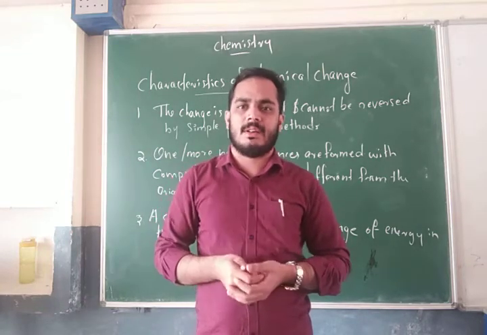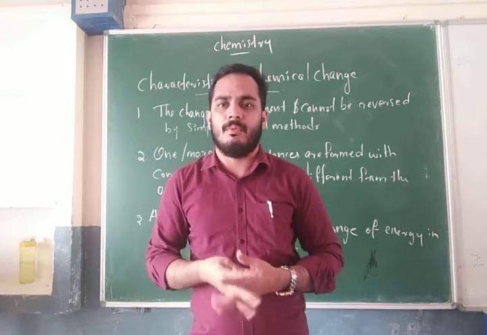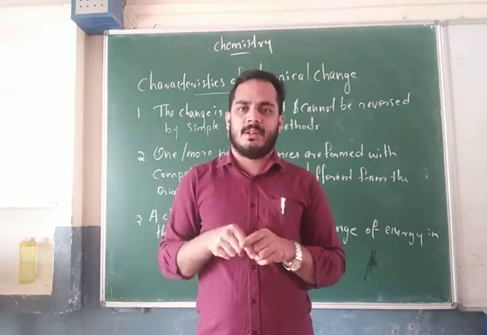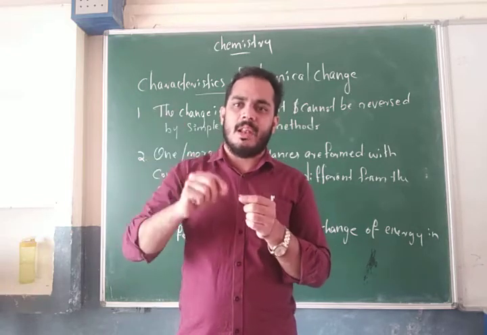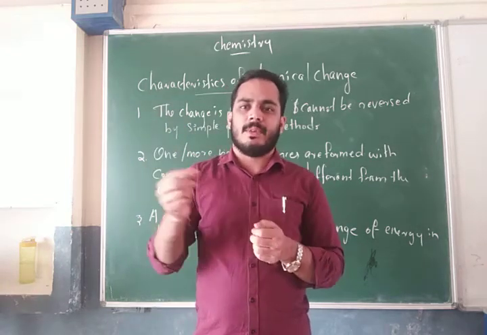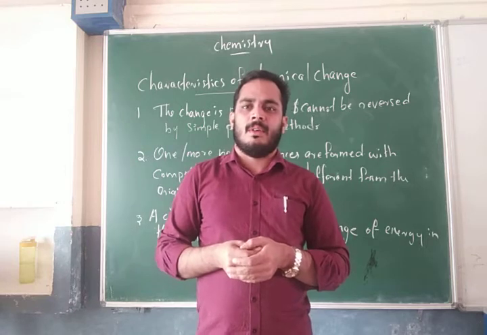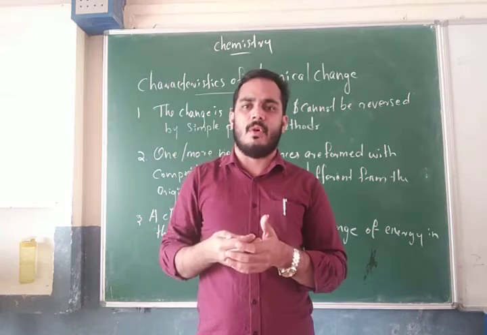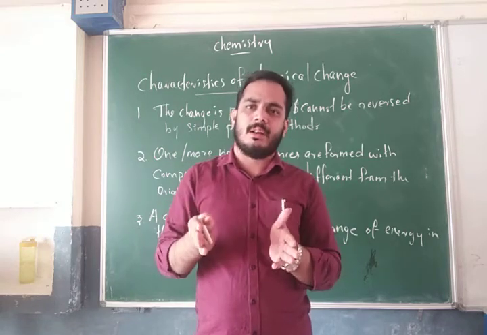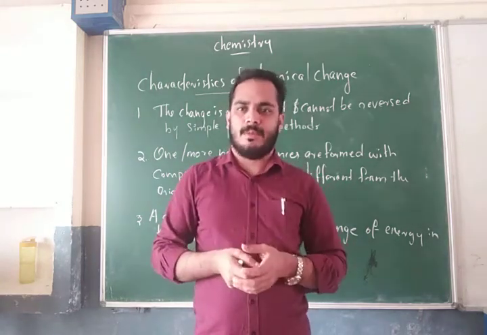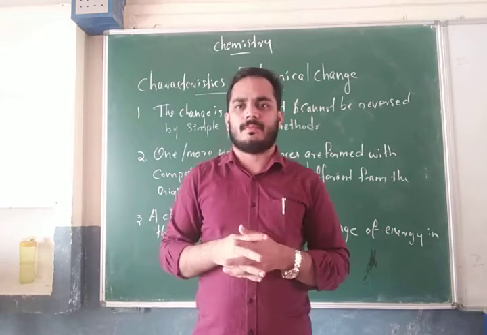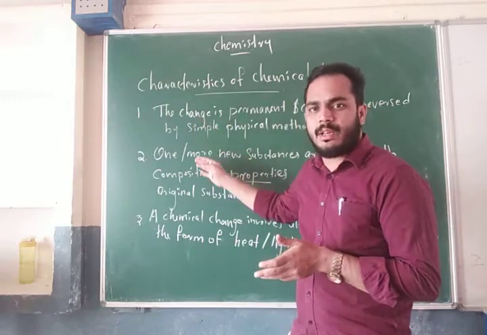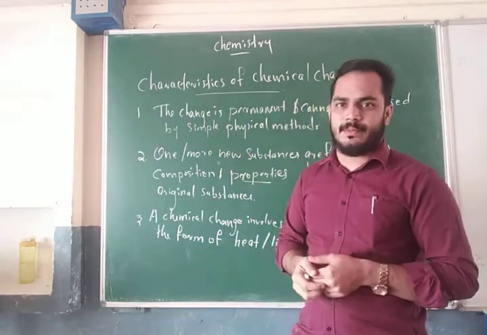For example, in the last class I gave one example, the burning of wood. After burning, we get ash, producing heat energy, light energy and some gases. So more than one new substance is formed that is entirely different from the wood. These are the basic and important characteristics of chemical change.